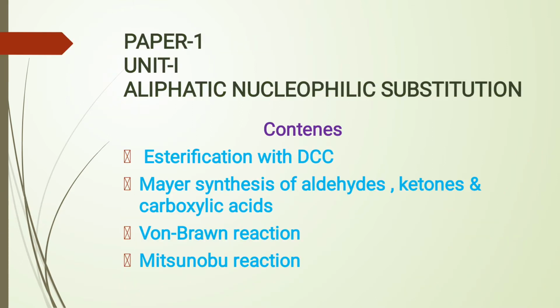In this class, you are learning about some named reactions in aliphatic nucleophilic substitution. They are esterification with DCC, Meyer synthesis of aldehydes, ketones, and carboxylic acids, von Braun reaction, and Mannich reaction.